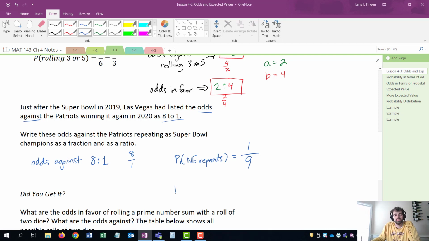Okay. And then if I wanted to get technical and say, wait, these are on the different sides, what's the probability that New England does not repeat? Okay. 9 possible outcomes, 8 of them are failures. And that's what odds against, 8-1, they do not repeat, 8/9.